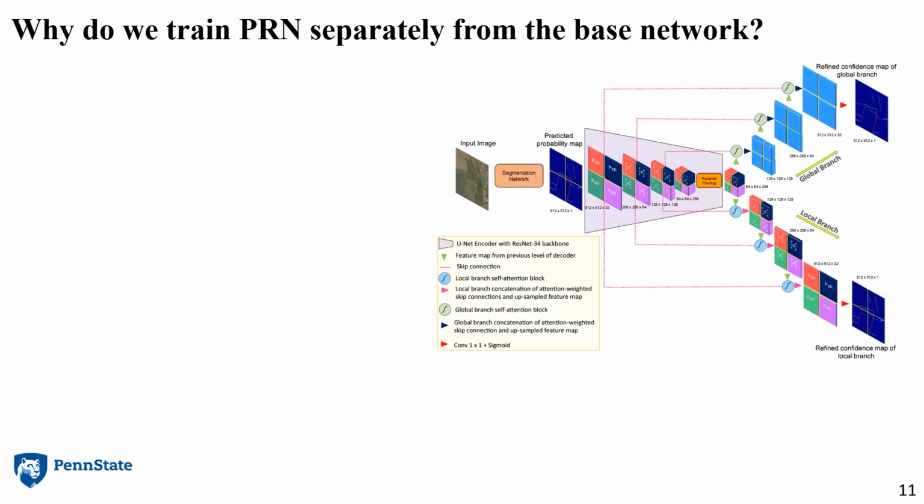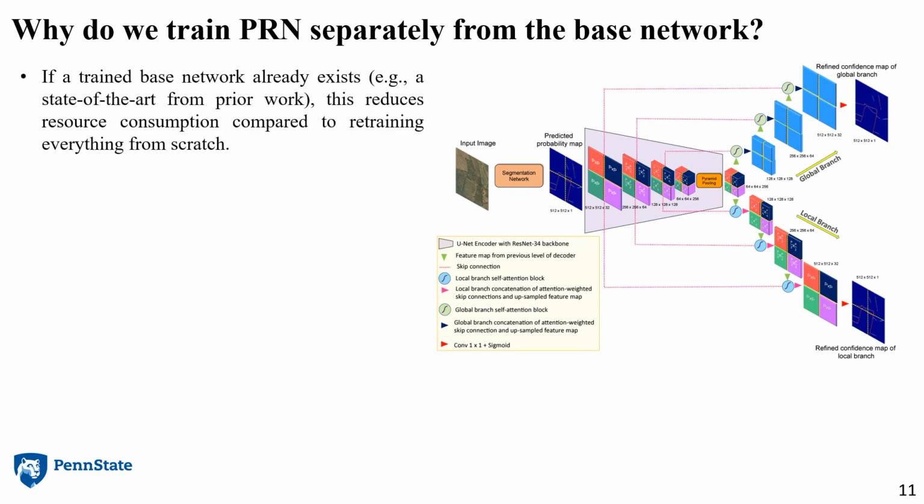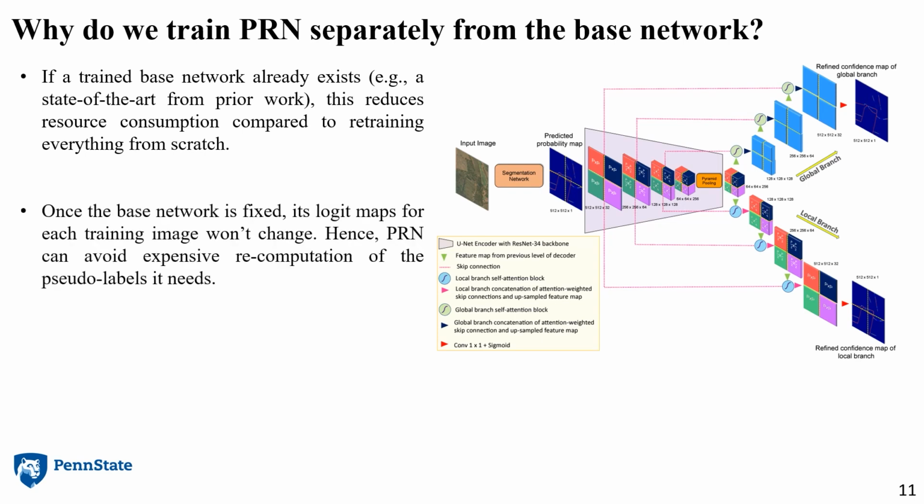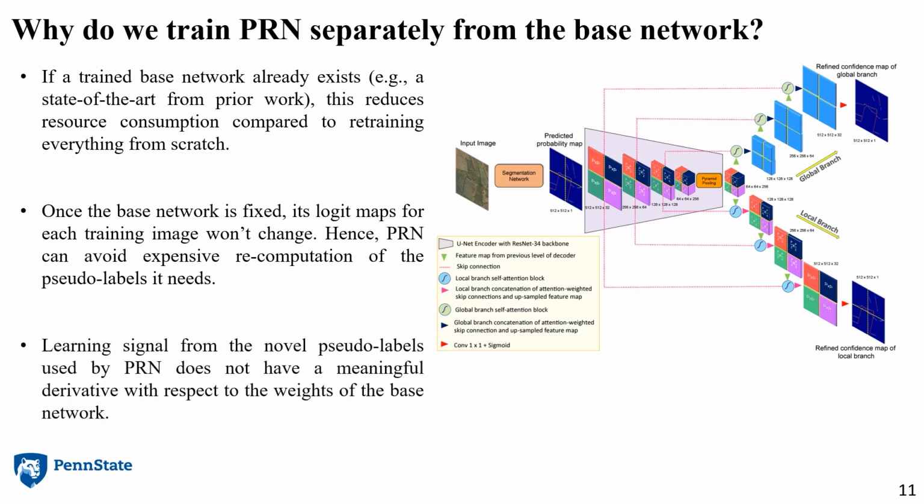So before going further, it is very important to answer why do we train PRN separately from the base network? If a trained base network already exists, for example a state-of-the-art from prior work, this reduces resource consumption compared to retraining everything from scratch. Another reason is that once the base network is fixed, its logit map for each training image won't change. Hence, PRN can avoid expensive recomputation of the pseudo-labels it needs. And finally, the learning signal from novel pseudo-labels used by PRN does not have a meaningful derivative with respect to the weights of the base network.